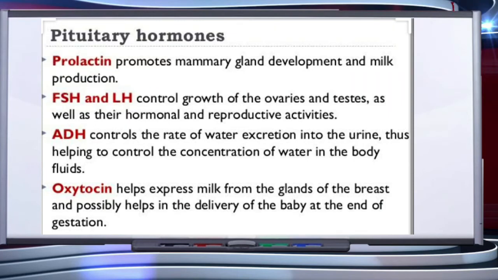Prolactin promotes mammary gland development and milk production. Follicle stimulating hormone, FSH, and luteinizing hormone, LH, control growth of the ovaries and testes as well as their hormonal and reproductive activities. Antidiuretic hormone, ADH, controls the rate of water excretion into the urine, thus helping to control the concentration of water in the body fluids. Oxytocin helps express milk from the glands of the breast and possibly helps in the delivery of the baby at the end of the gestation.